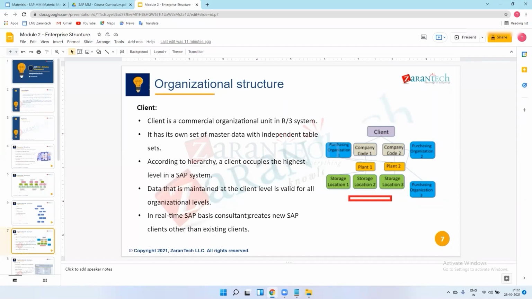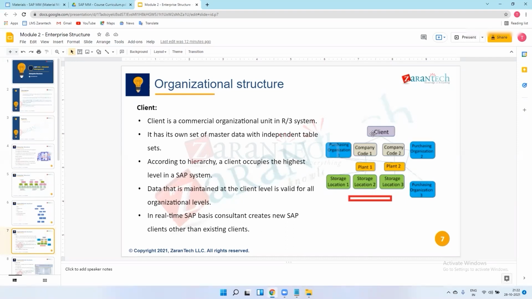After the project preparation, we need to install the software in systems, and we need to procure licenses from SAP for this software. All this responsibility is handled by the SAP basis consultant. Means they will create this client in the SAP system.